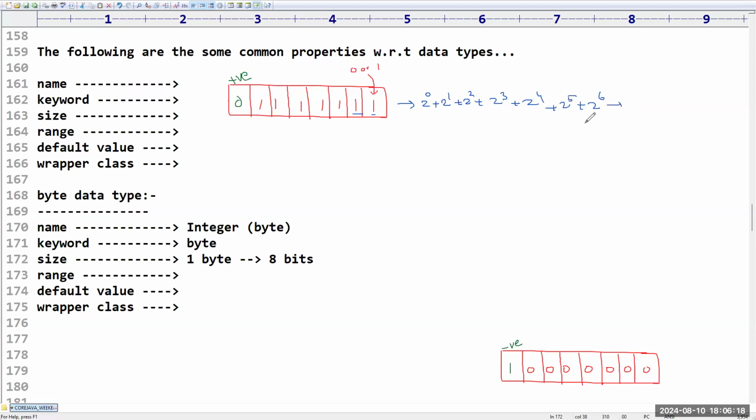It is binary representation only, right? What is the 2 power 0 value? 1. 1 plus 2 plus 4, 2 cube is 8, 2 power 4 is 16, 2 power 5 is 32, then 64. Am I right? Can anyone please calculate this sum and tell me?